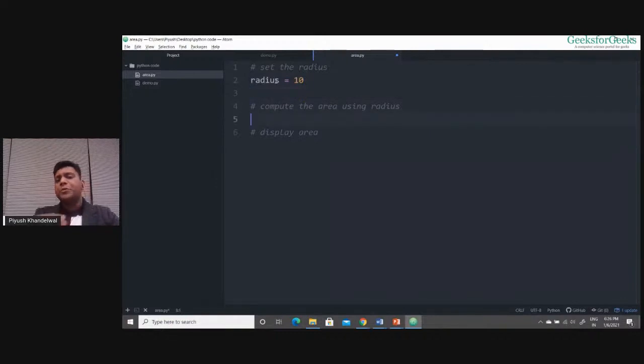Now I need to compute the area using the radius. So we know the formula. The formula is pi r square, where the value of pi we assume is going to be 3.14. Then we have to multiply it with radius, then again we multiply with radius because it is square. It has to be pi r square.